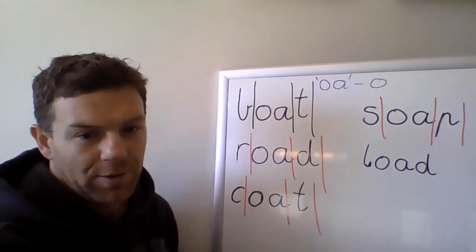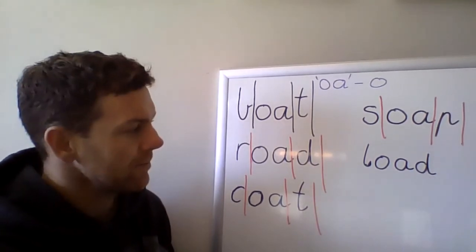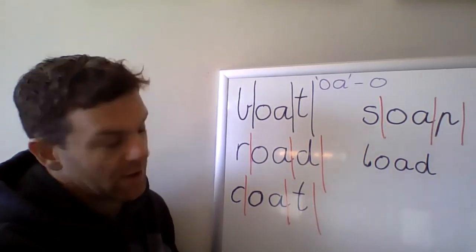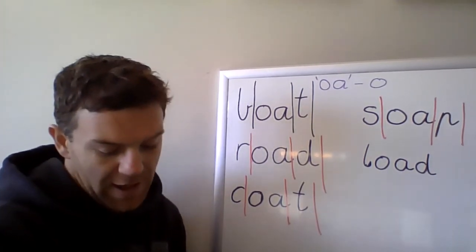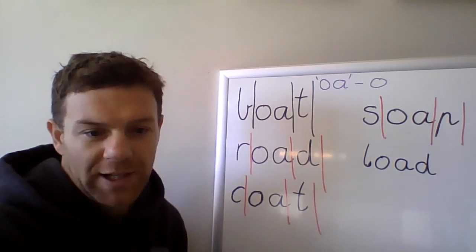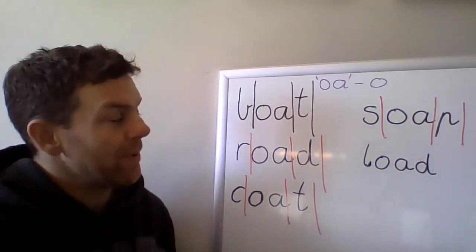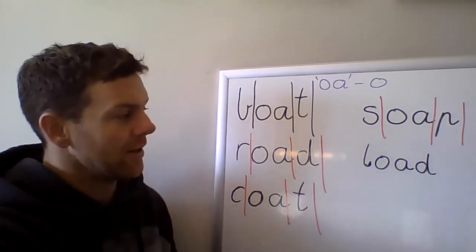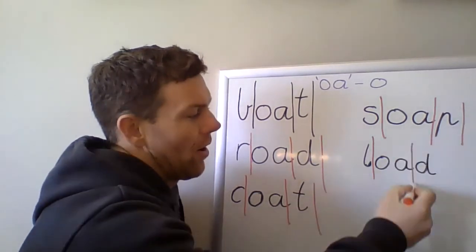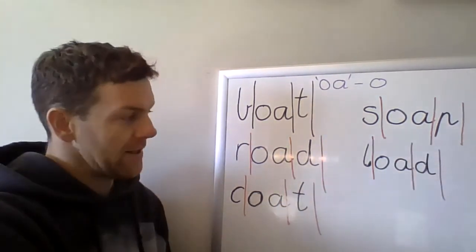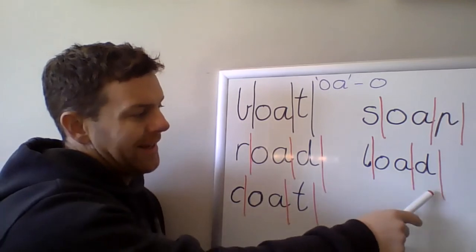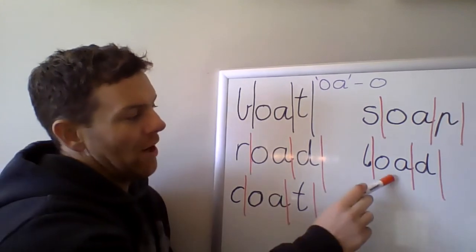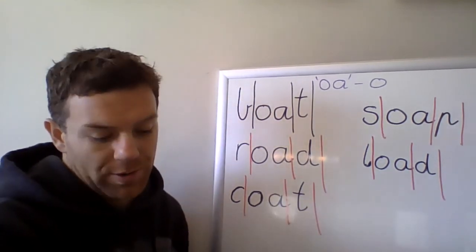Our last word that we'll look at is the word load. Everybody say load. If I was to put that in a sentence, we could say, we might put a load of washing in the machine. So let's break it up. Load: L, O, D. So three sounds: L, O, D. It has L, O, A, D. So three sounds and four letters. Remembering that the OA digraph makes the O sound.